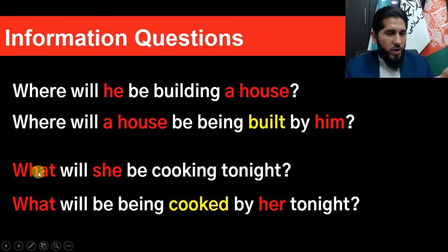And I brought it in red color. Look, what will she be cooking tonight? So now the question is about the object, about the receiver of the action. And again, when you change it to passive form, the same WH question word is brought at the beginning over here. But now subject she becomes the object of preposition, by her. But you need three auxiliaries: will, be, being. What will be being cooked by her tonight? So, active form and passive form.